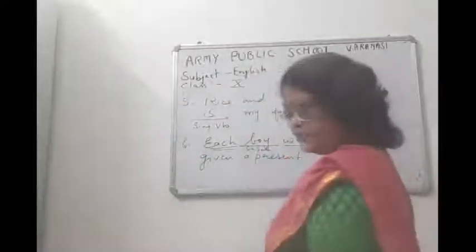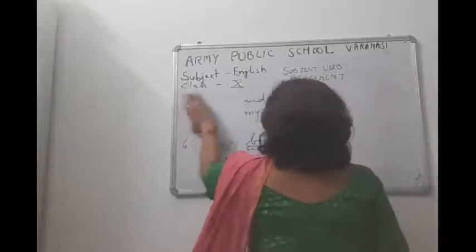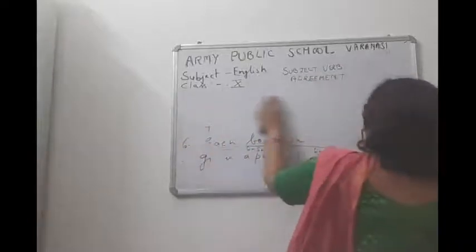So again, try to understand this. Rule number 7.